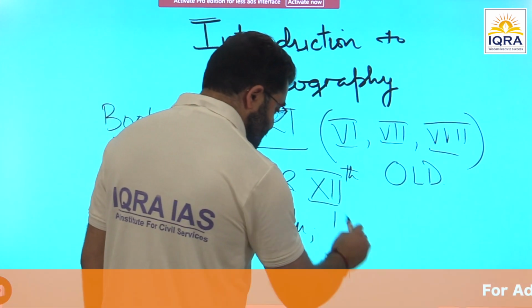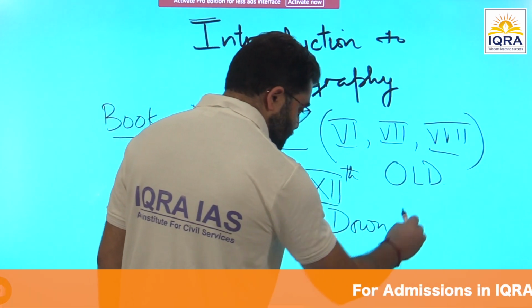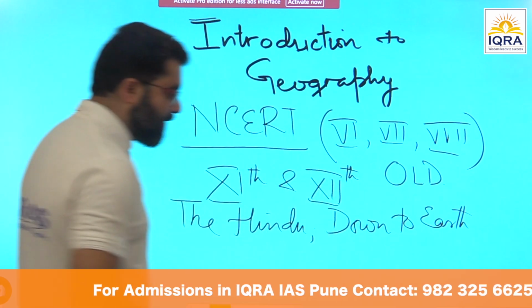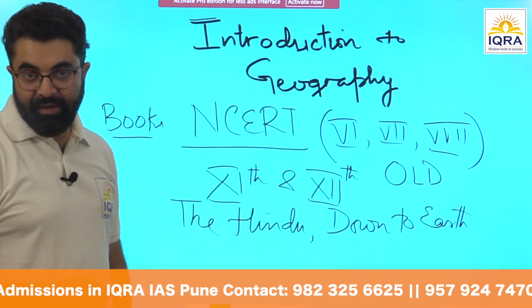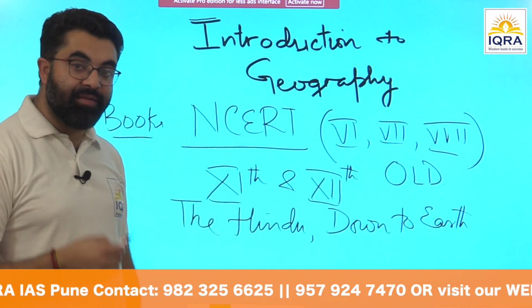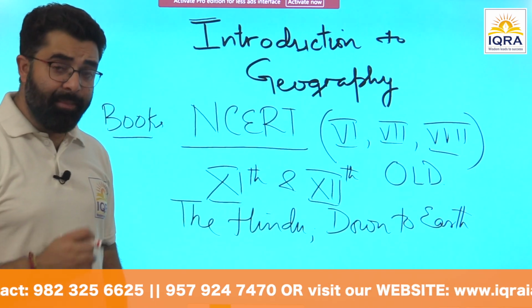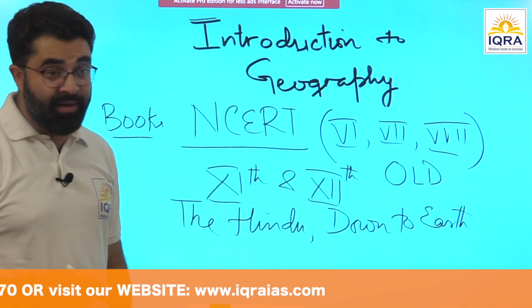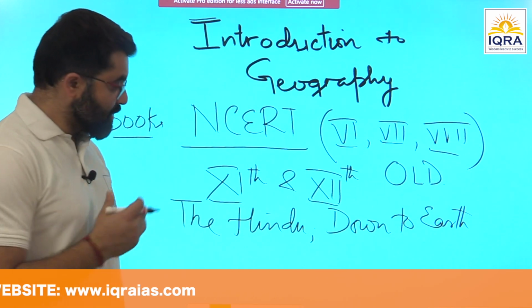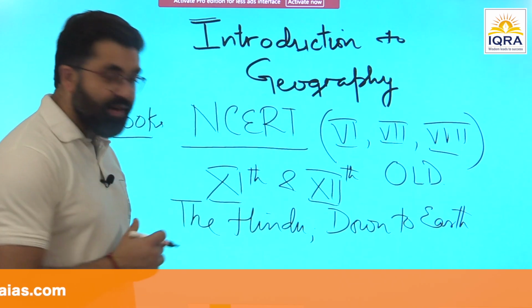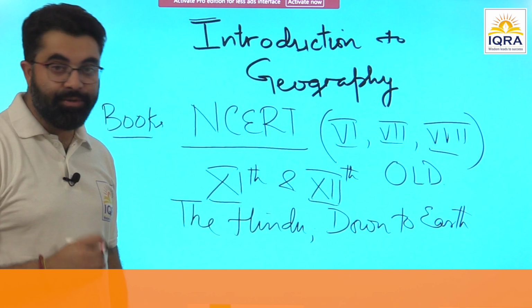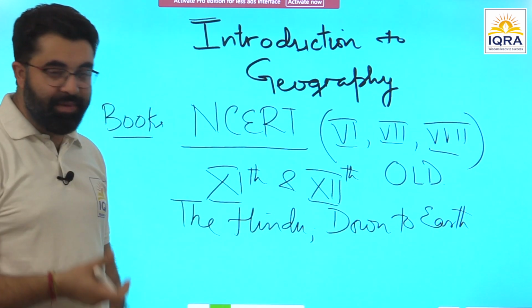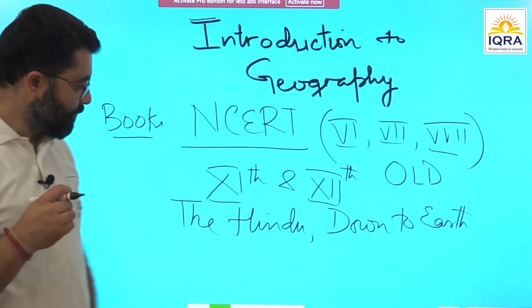Another magazine, another source that I would suggest is Down to Earth. At least some issues of Down to Earth are very, very useful, especially related to resources and the impact of extraction of resources on environment, impact of agriculture on environment, and such questions have been asked. And new techniques are also mentioned there. So, some issues of Down to Earth you must read. If you read all, very good. But at least important issues you can choose by the title itself, you will understand.